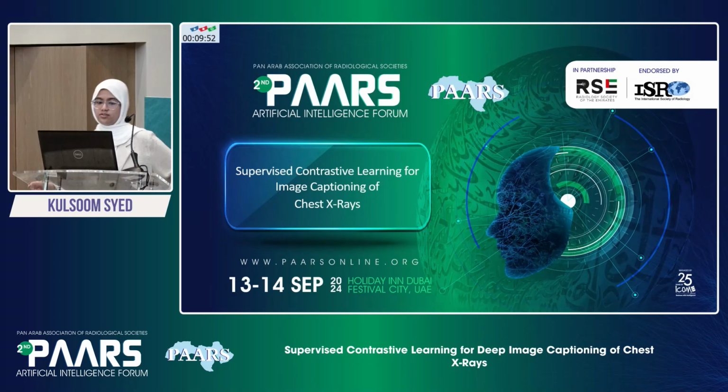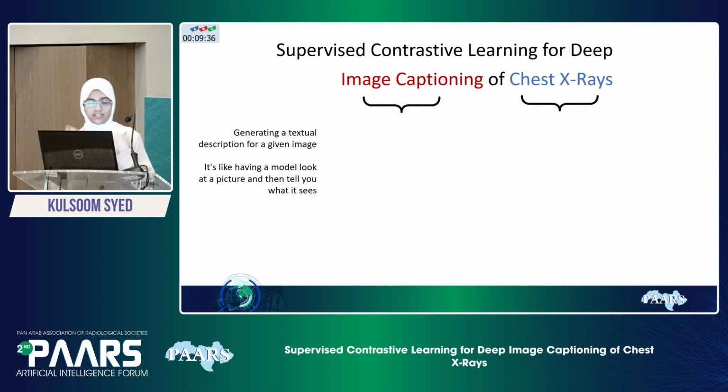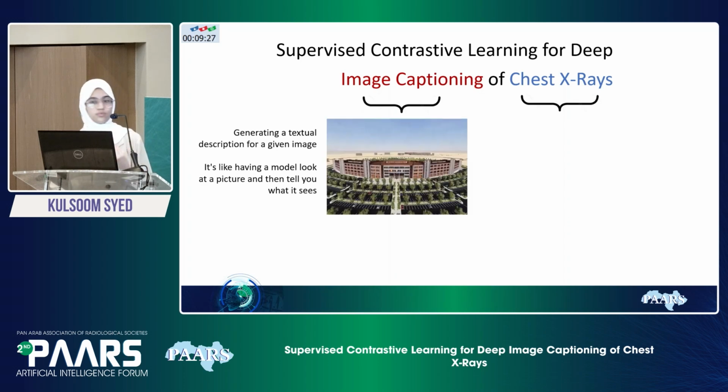And yesterday and today, we have seen some amazing projects and some really interesting insights about generative AI, transformers, and convolutional neural networks. So my project is focused on image captioning, which is a part of generative AI. So it is basically generating a textual description of an image. So it's like having a model look at a picture and then tell you what it sees. So if I give this picture to a proper standard state-of-the-art model, it should generate a caption like this: a large modern building with extensive parking lots, and so on.